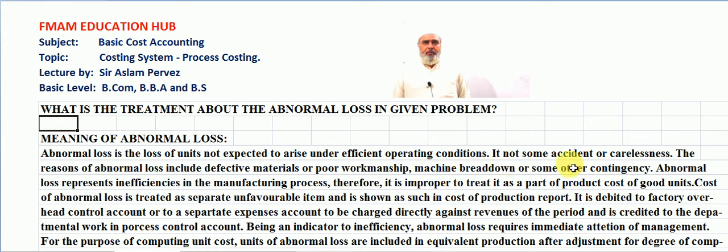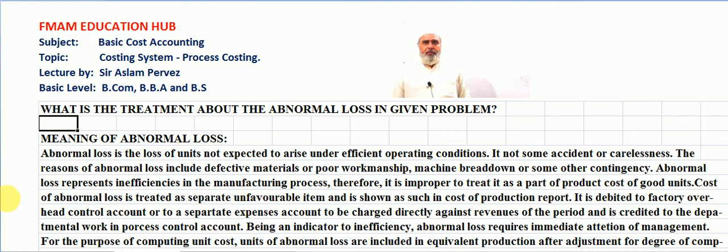It is not some accident or carelessness. The reasons for abnormal loss include defective materials or poor workmanship, machine breakdown, or some other contingencies. Abnormal loss represents inefficiencies in the manufacturing process. Therefore, it is improper to treat it as a part of the cost of good units.